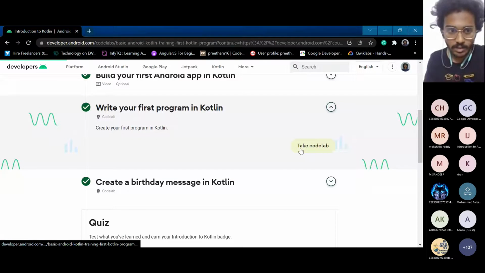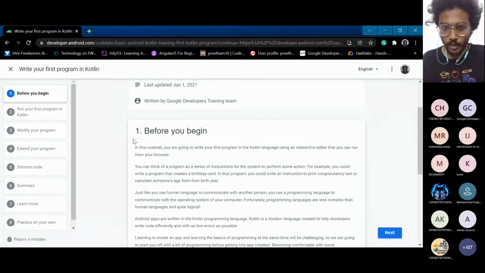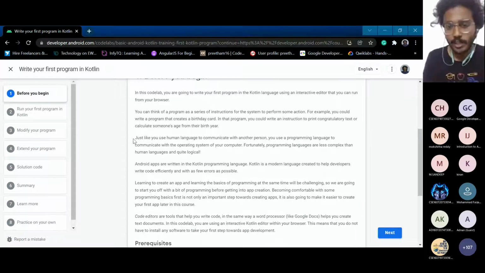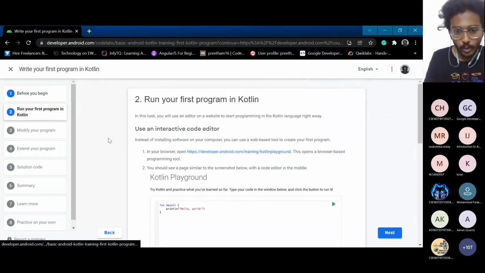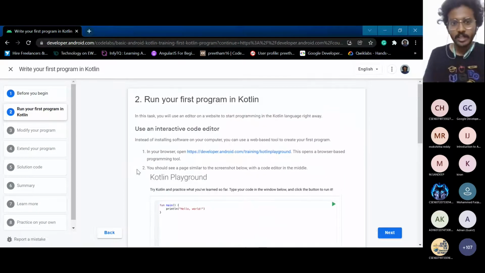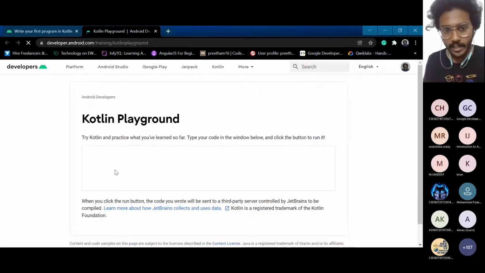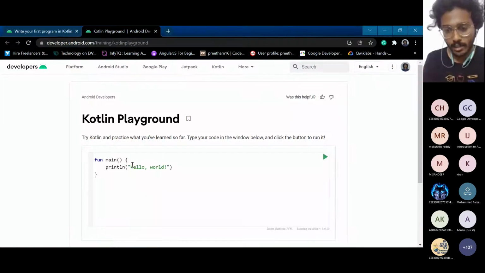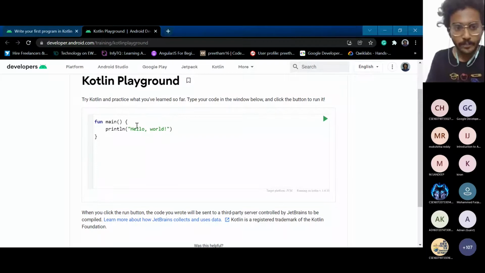So this is how it looks. You have to go through all of this. They will be telling about the programming language and how it is developed, and how you get to learn this programming language. In order to practice Kotlin programming, they have developed an environment called Kotlin Playground. You can directly use it online. You can download it offline too, but it will be easy online.